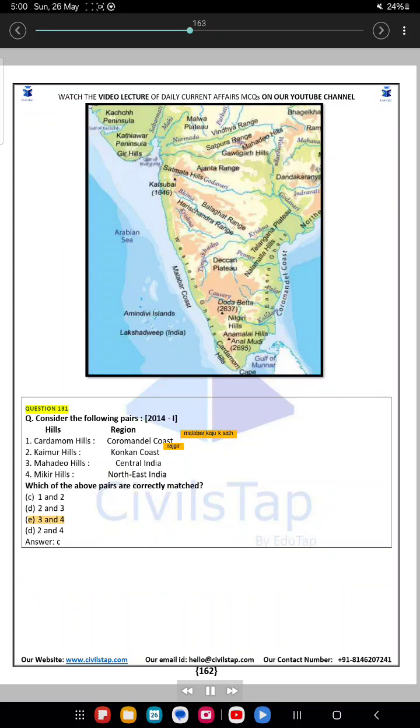Question 131. Consider the following pairs. 2014. Hills, region. 1. Cardamom Hills, Coromandel Coast. 2. Kamur Hills, Konkan Coast. 3. Mahadev Hills, Central India. 4. Mikir Hills, Northeast India. Which of the above pairs are correctly matched? A. 1 and 2. B. 2 and 3. C. 3 and 4. D. 2 and 4. Answer, C.